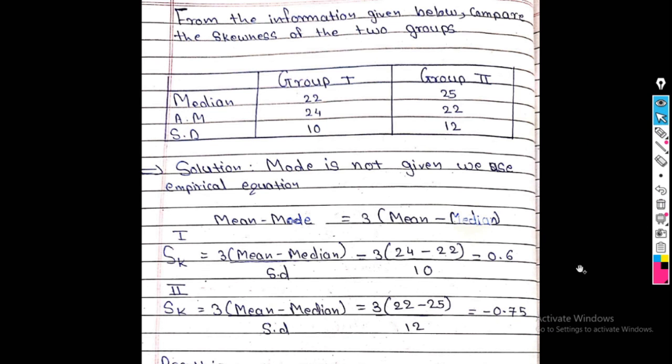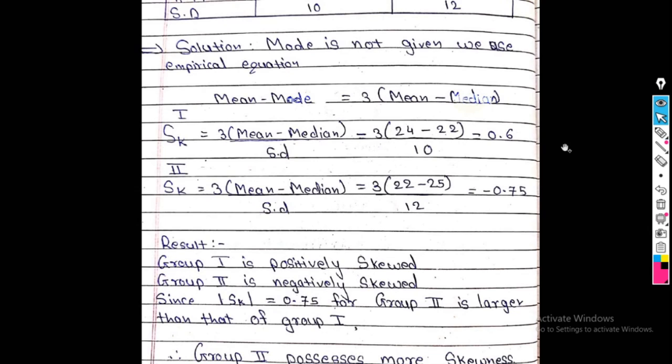Now what is the comment based on these values? See here, the first value of SK is greater than 0. So we write here that group 1 is positively skewed. The second value, of group 2, is negative. Therefore we write the comment negatively skewed. After taking the modulus, this value becomes positive.